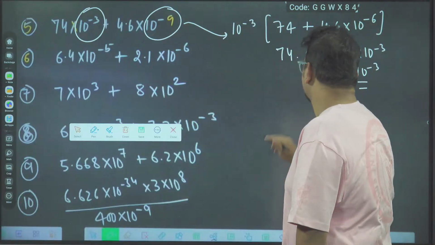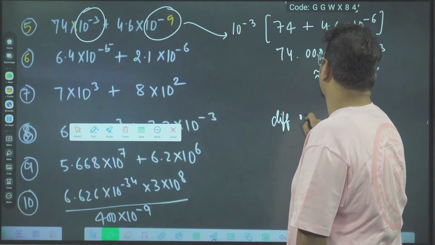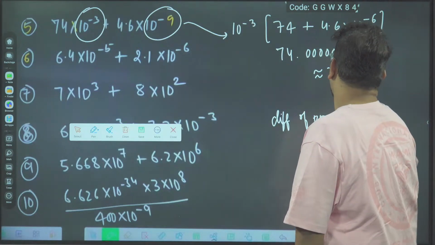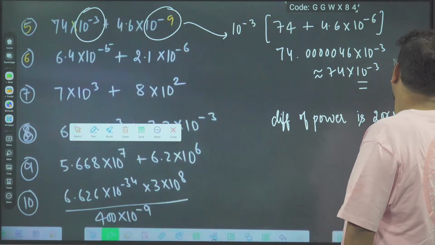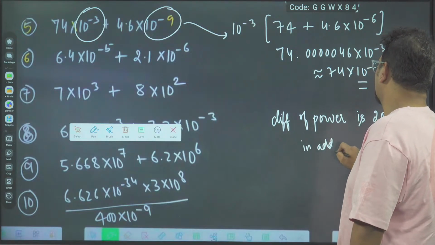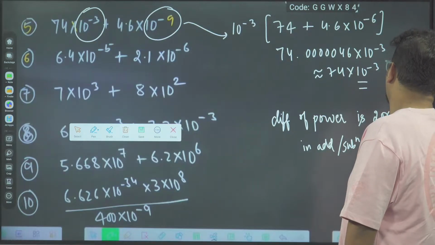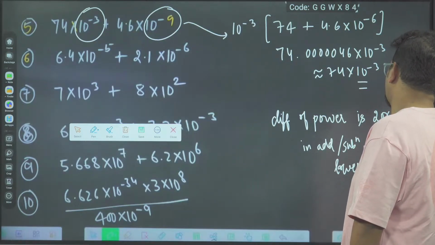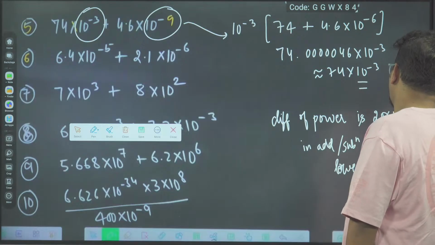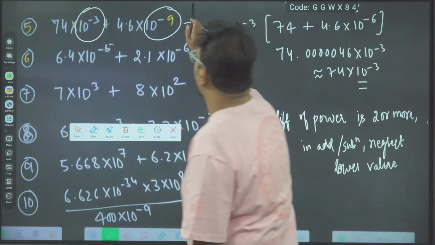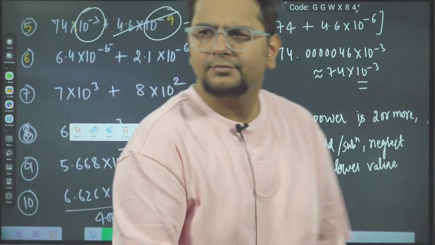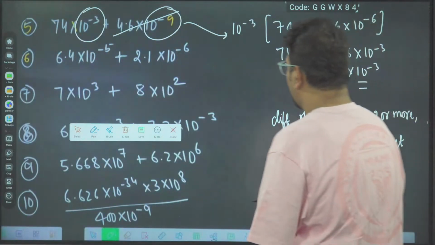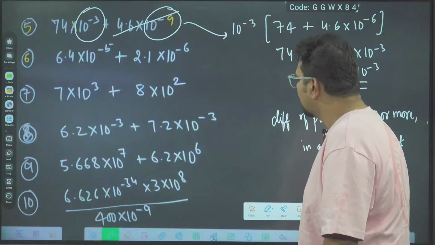So whenever the difference of power is 2 or more in addition and subtraction, you can neglect the lower value. Don't neglect it in multiplication and division, but in addition and subtraction, you can neglect the lower value. So a faster answer will come. Clear, bhai? Let's see if any other example is like that.